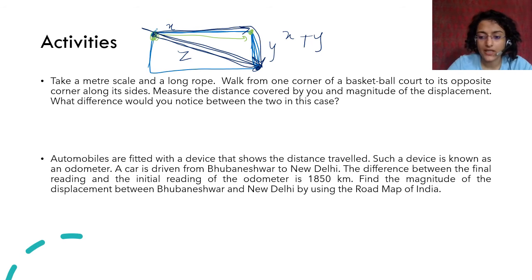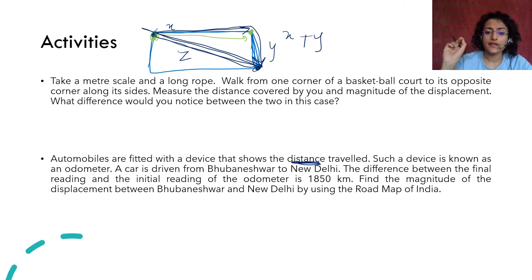Okay, this is another question. Automobiles are fitted with a device that shows the distance traveled. Please understand, this is the distance traveled. Such a device is known as an odometer. आपके car में होगा, or in your scooters you will see this thing where the kilometer reading होता है. It doesn't count कि आप यहाँ से यहाँ गए फिर वापस वहाँ आए तो zero हो गया. No, that doesn't. It counts यहाँ से गए फिर वहाँ गए and it just calculates the total distance.